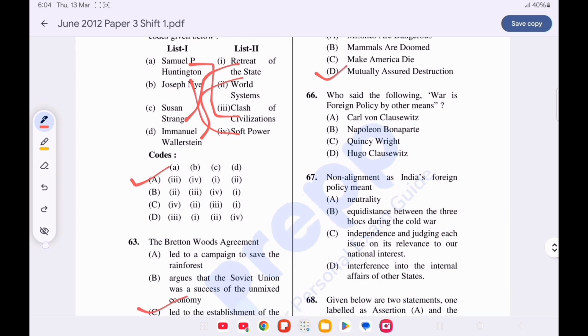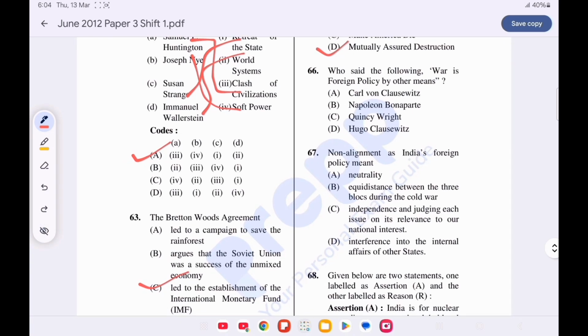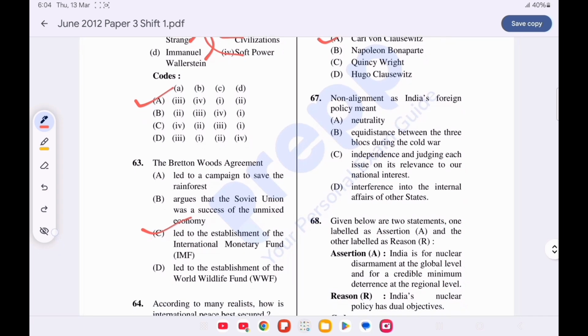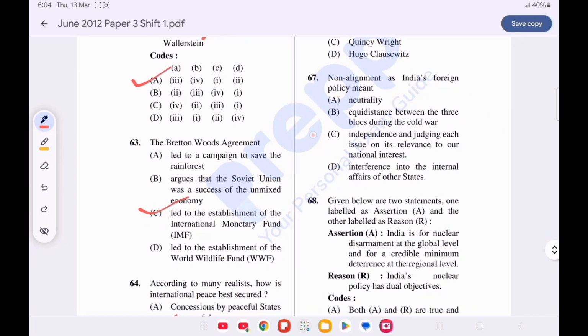Question number 66. Who said the following? War is foreign policy by other means. Option A is correct, Karl von Clausewitz. Question number 67. Non-alignment as India's foreign policy meant. Option C is correct, independence and judging each issue on its relevance to our national interest.